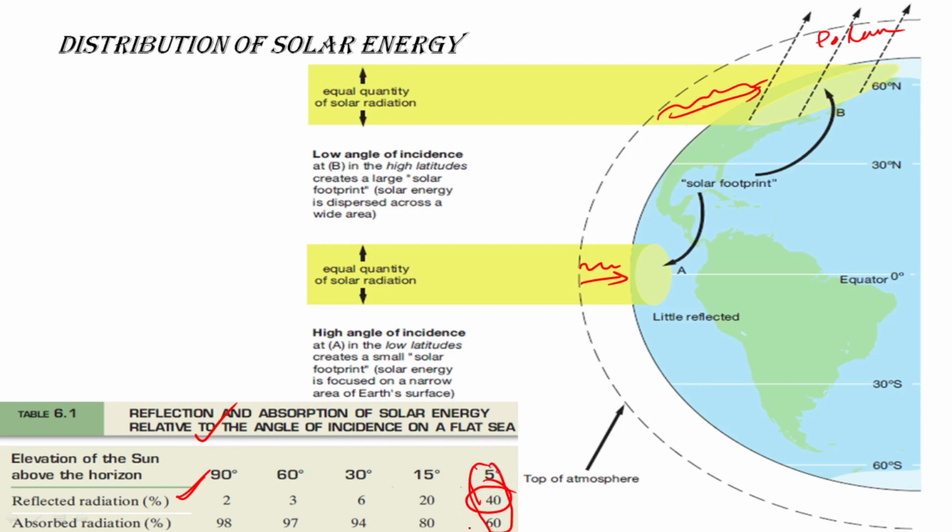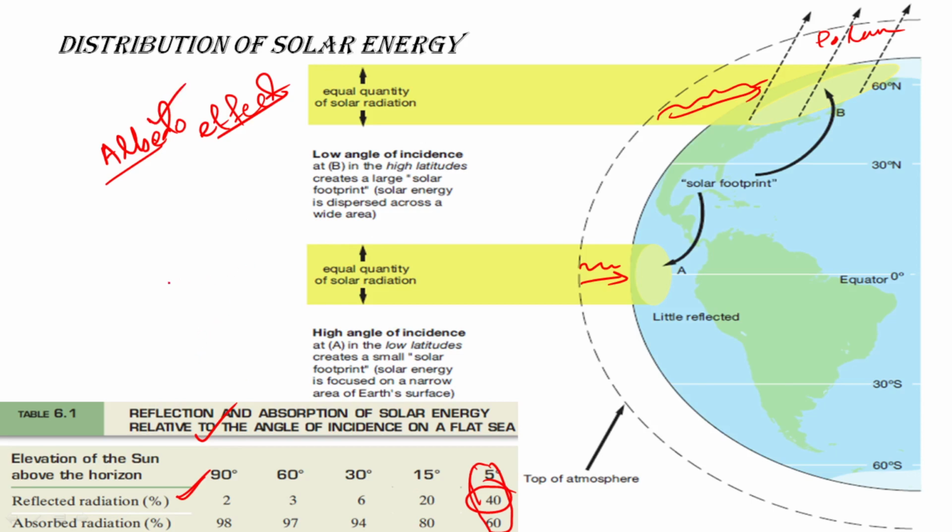Then one more thing is the albedo effect. Most of us have heard this term, albedo effect. So what is the albedo effect? Every material has that tendency to reflect the light which is incident upon it. The light which is incident upon a material, the material has a tendency to reflect some radiation. That is called albedo.